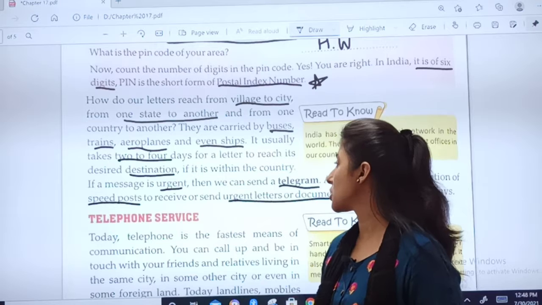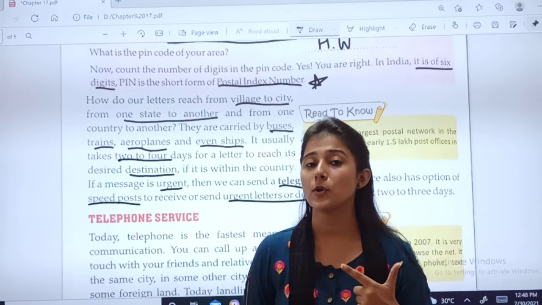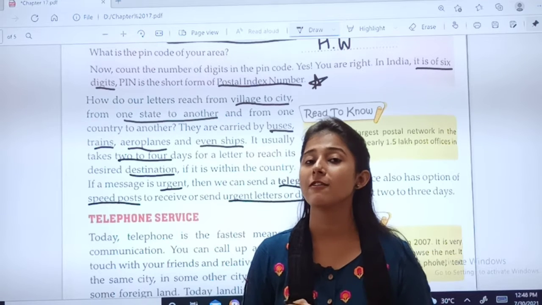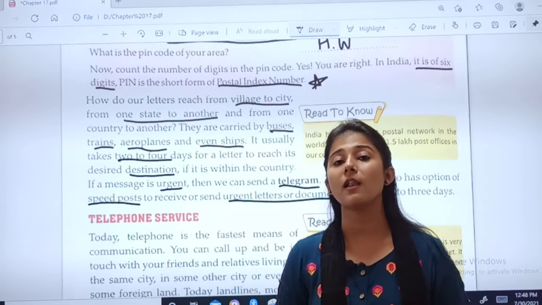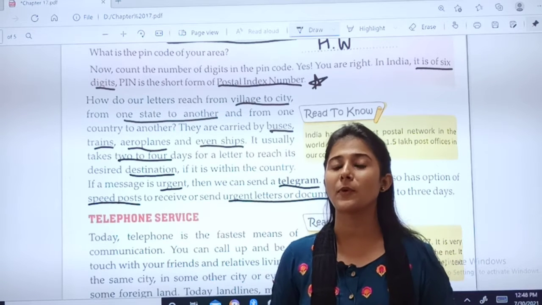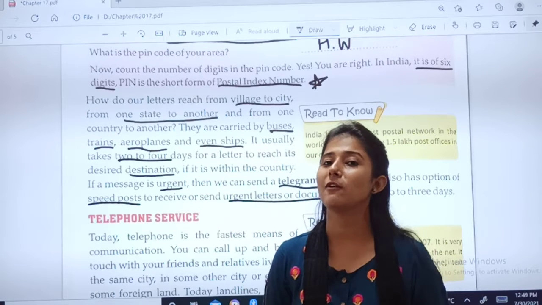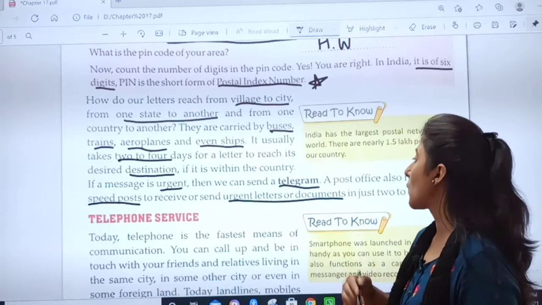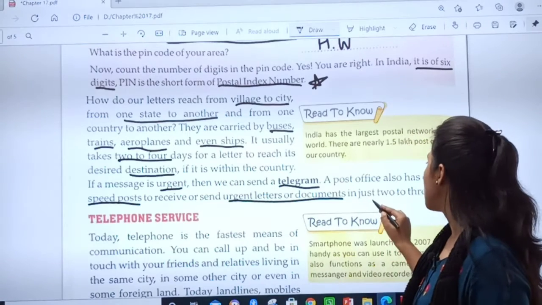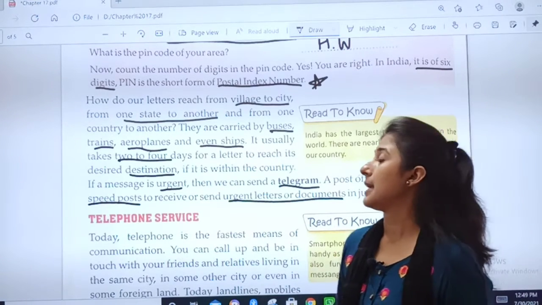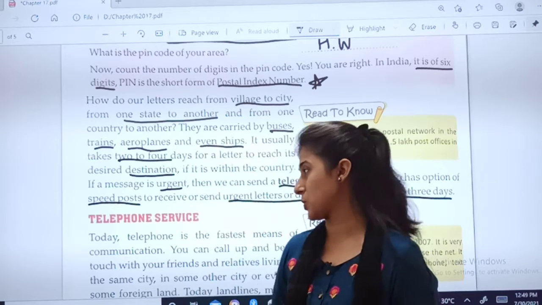If it is urgent, we can send a telegram, and the other option is the post office. In the post office, we have speed post. Nowadays this is not used because everyone has a mobile phone or laptop through which messages can be transferred quickly, not even 1 minute. But this was used earlier. Now very few people are using this. In speed post, the time will be just 2 to 3 days, less compared to the normal post.